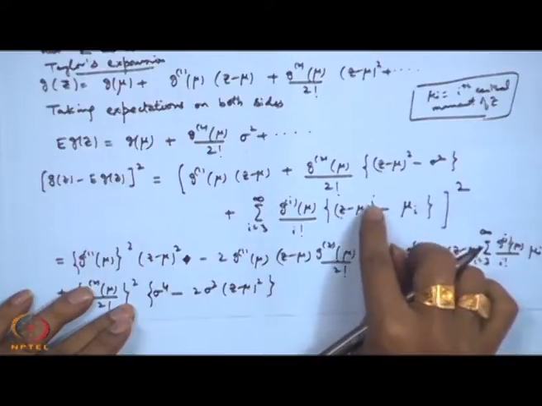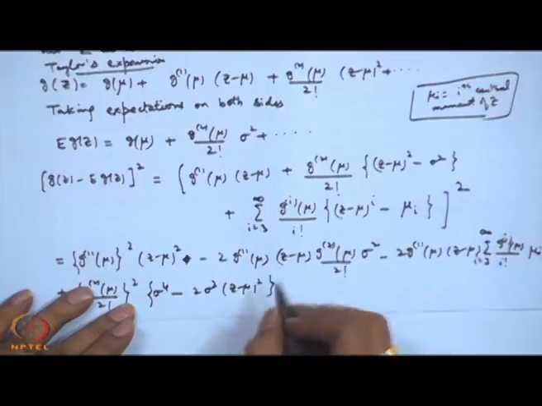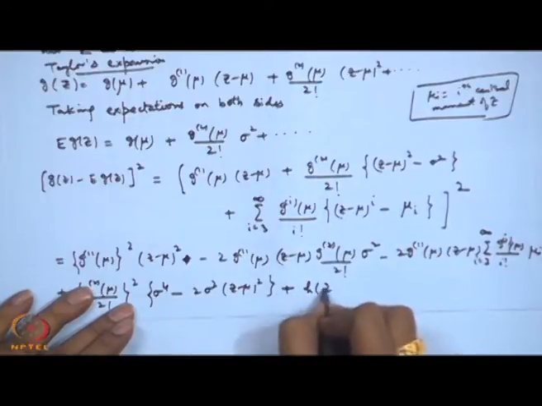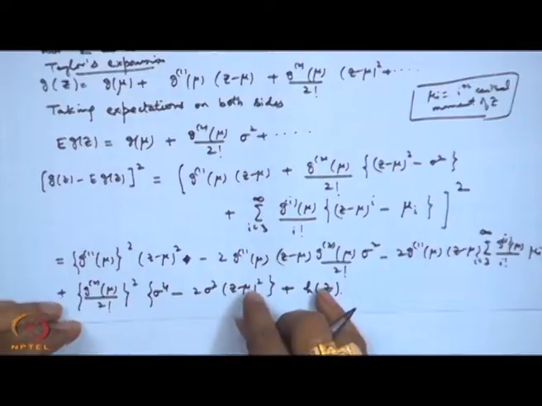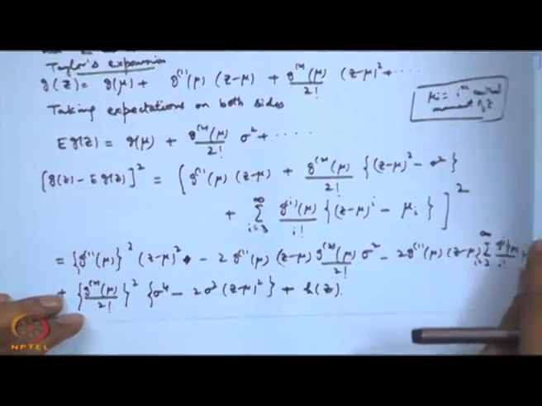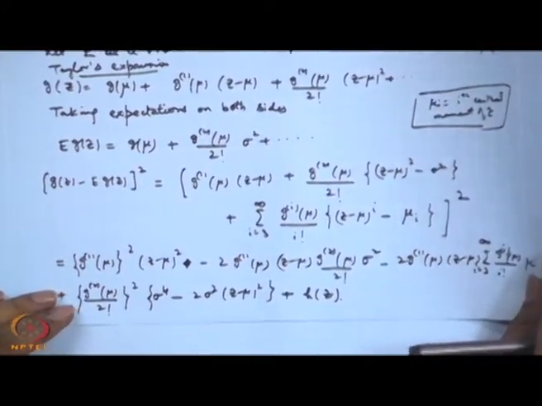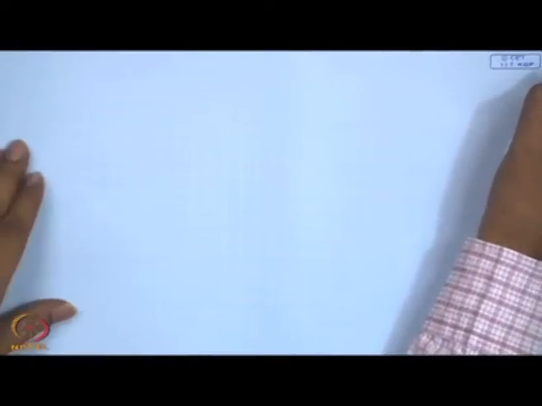So, when I square it, in the cross product with this itself I will get 3, 4 and so on. All those terms I write as h(z). Okay, what I have done, I have written the terms only up to square order of (z minus mu). That was the reason that I assumed up to the variance only, because I am not going beyond that. This approximation is dependent upon this choice here.